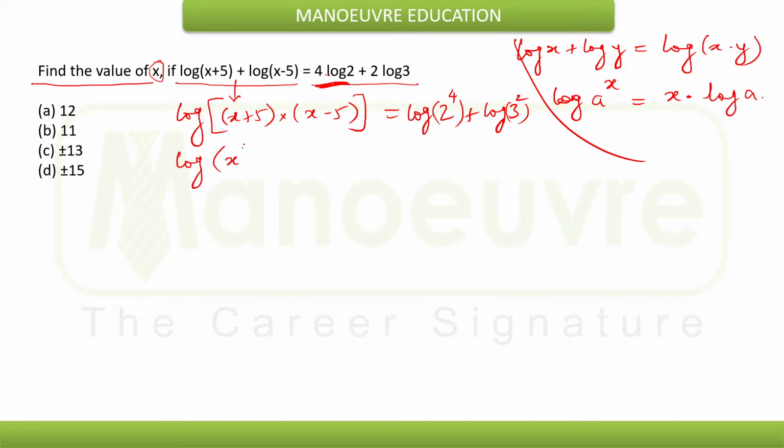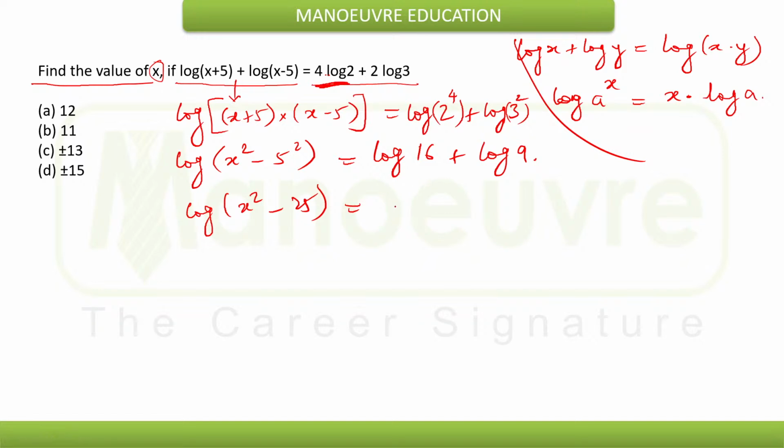So this will be x square minus 5 square, that will be equal to log of 2 raised to 4, which is naturally 16, plus log of 9. So this will now become log of x square minus 25.